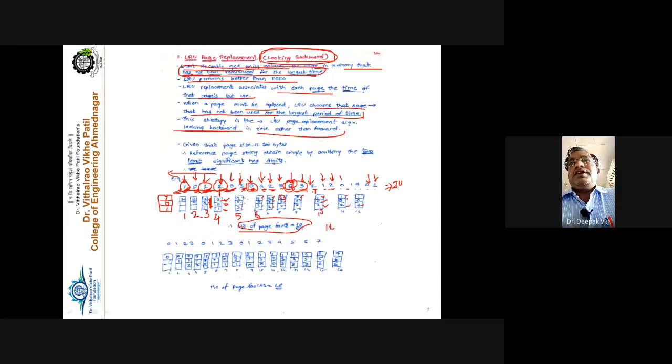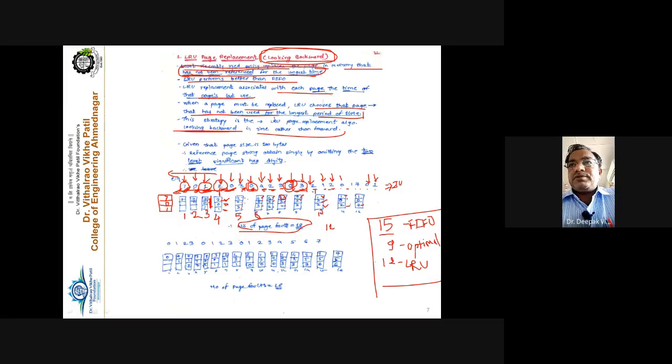So in case of your FIFO, for the same reference string and the same number of frames, that is 3 frames, we are getting 15 page faults. In case of optimal, we are getting 9 page faults, and 12 in case of LRU, the least recently used page replacement algorithm. So this is the comparative analysis of the 3 page replacement algorithms.